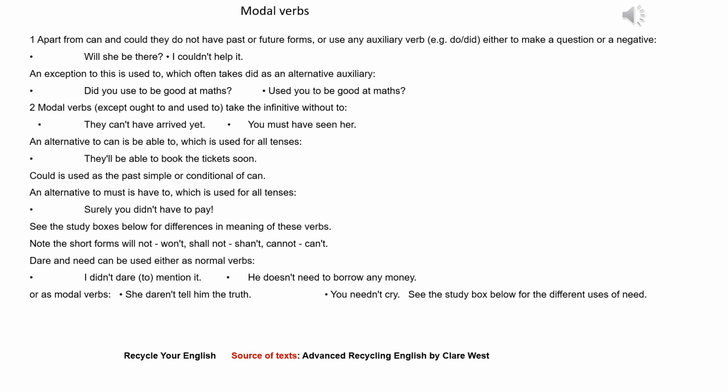Could is used as the past simple or conditional of can. An alternative to must is have to, which is used for all tenses. Surely you didn't have to pay. See the study boxes below for differences in meaning of these verbs.